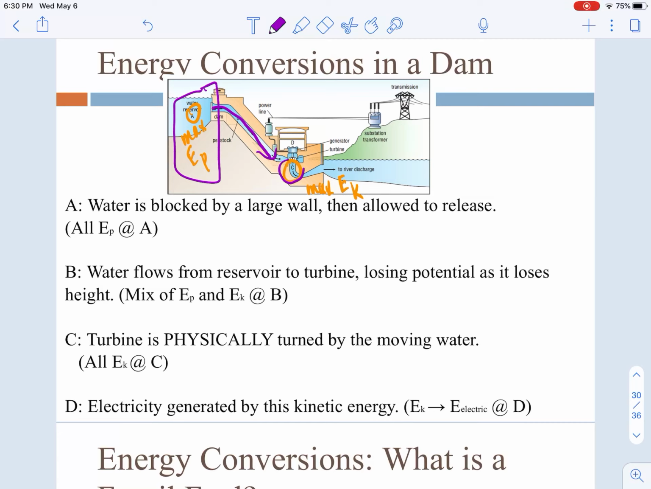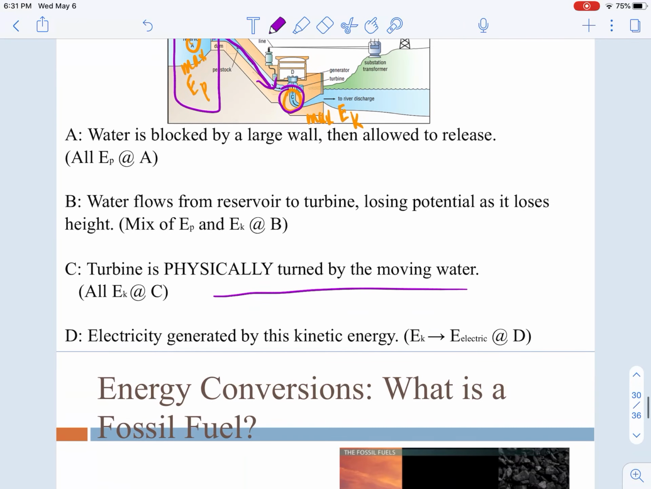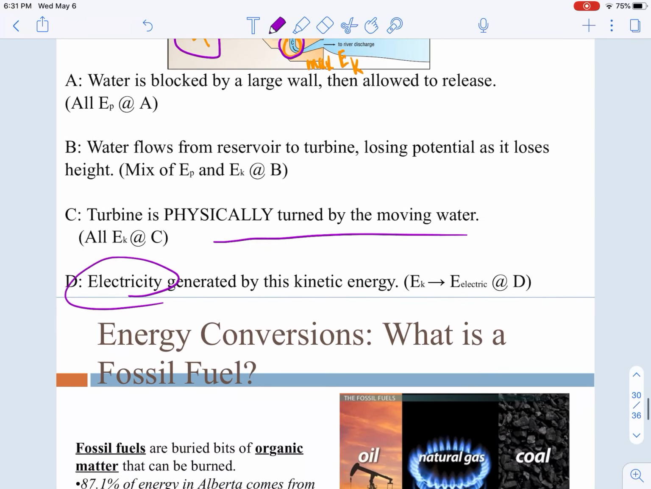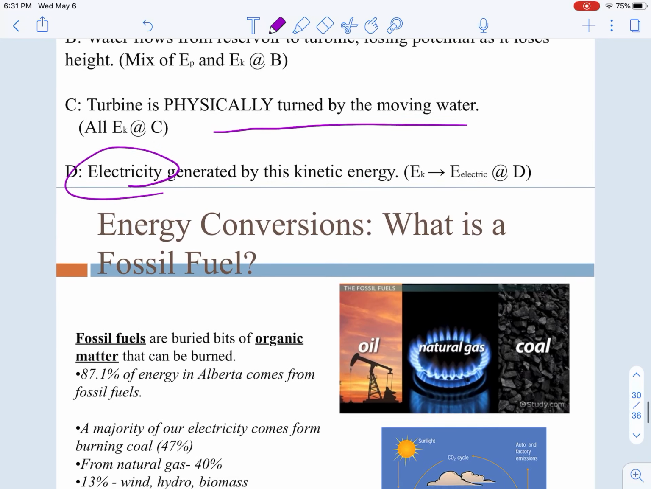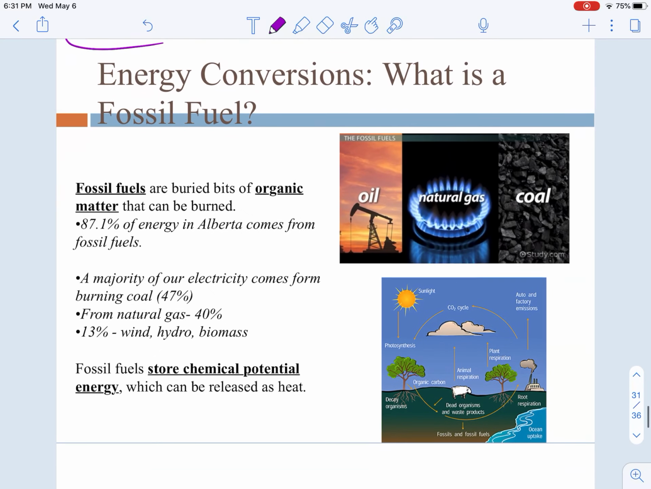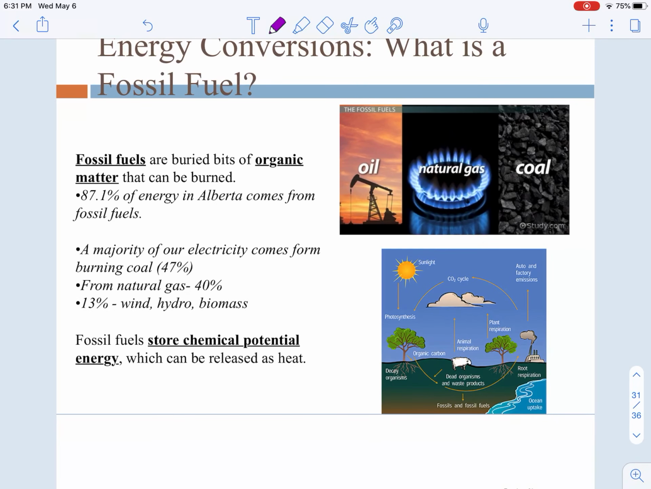But the little point here about energy conversions in a dam is talking about how the water at the top has a maximum potential, flows down with kinetic. At the bottom, it's got maximum kinetic energy, and basically the turbine is turned by the moving water with that kinetic energy, creating electricity.